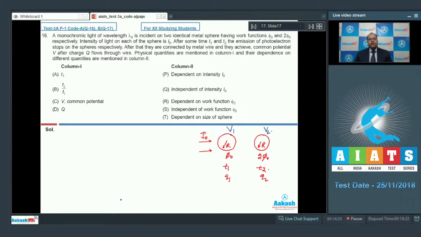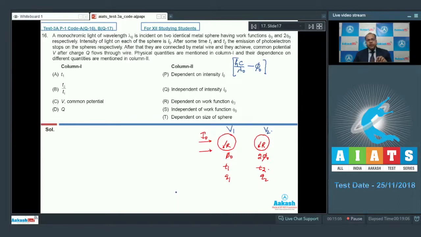Then on applying the photoelectric equation, we can find the values of V1 and V2. It is given in the question that the wavelength of light is lambda naught, so hc by lambda naught is the energy of the incident photon on the metal. Let on the first sphere the work function be phi naught, then this is the maximum kinetic energy available to the ejected photoelectron, and in this process the metallic sphere gets charged.